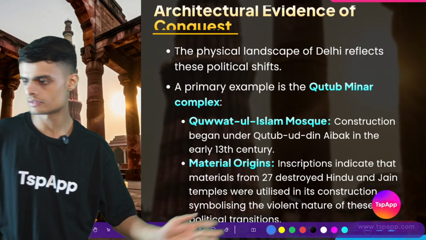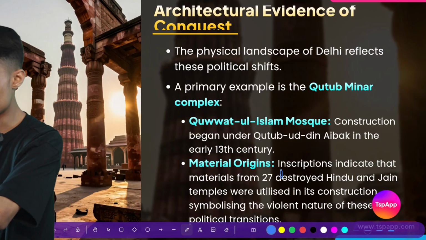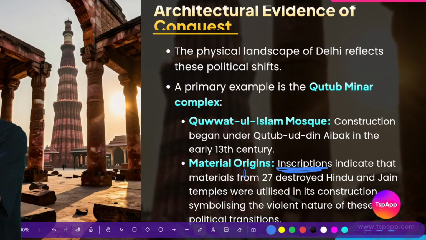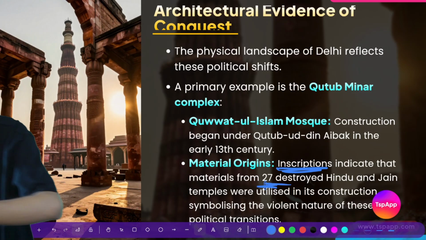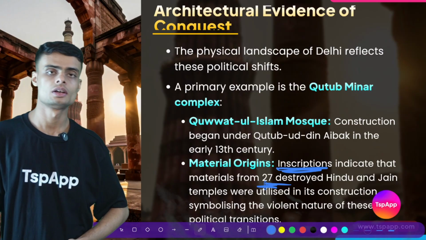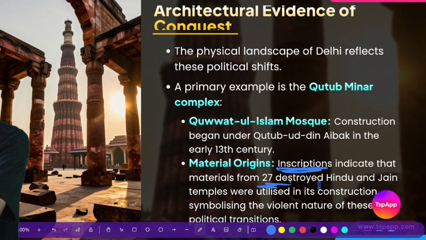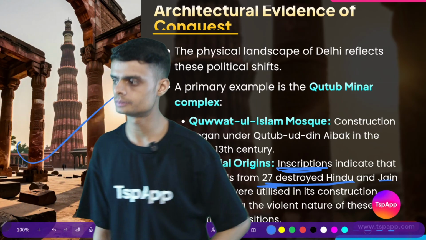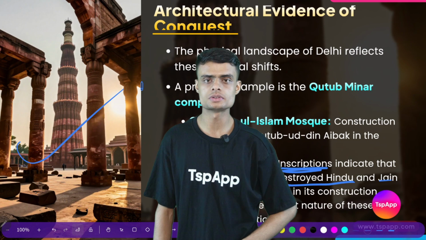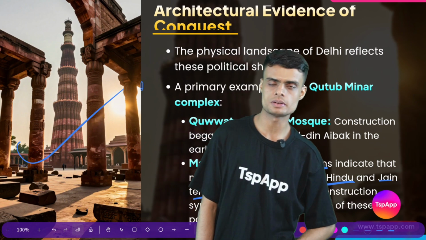We also have a special description and inscriptions which say that there were 27 temples in this area which were destroyed by the kings to build this mosque. So the 27 destroyed Hindu temples and Jain temples were used for making the mosque. And this was actually called the Vishnu temple in that time period.